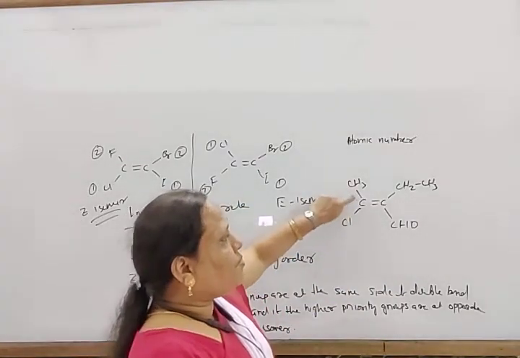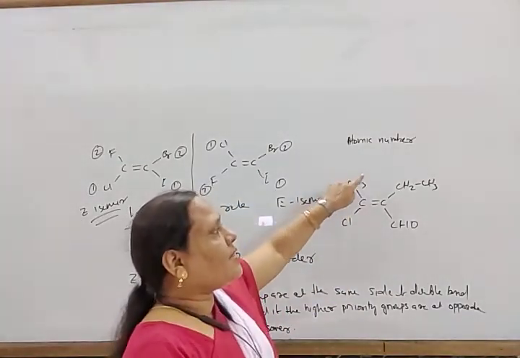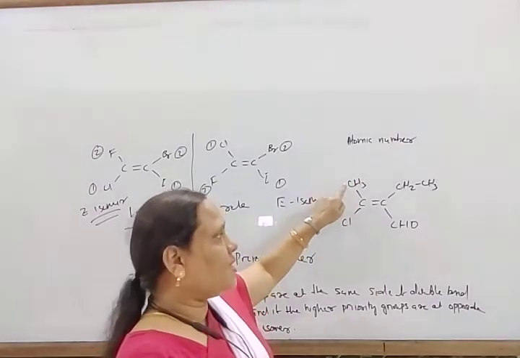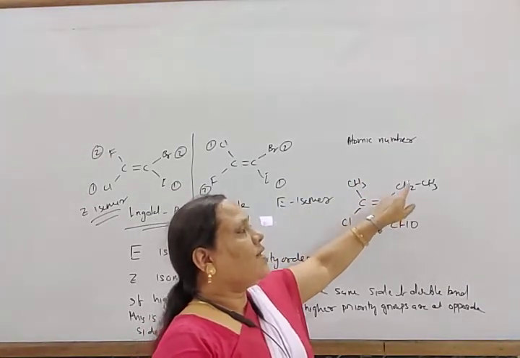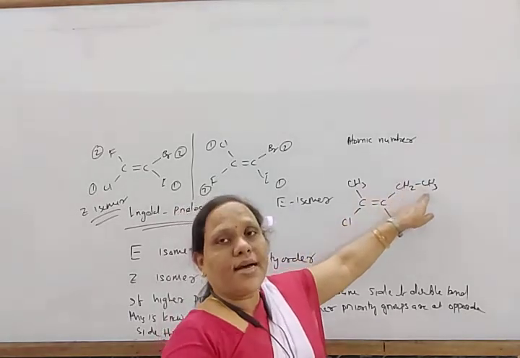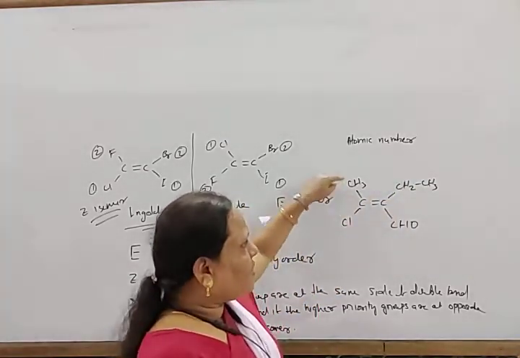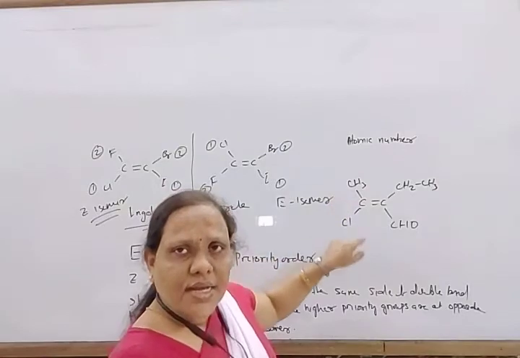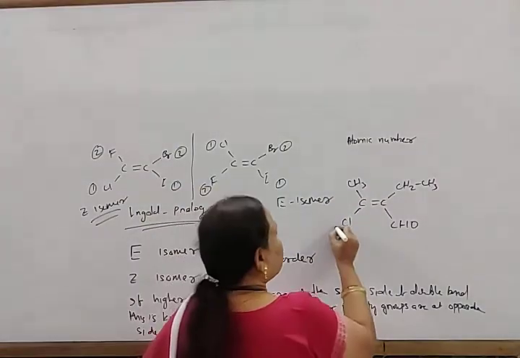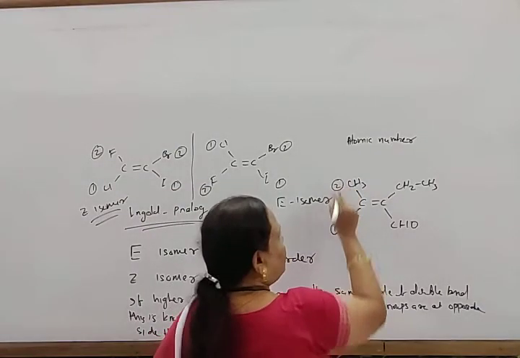So the first is carbon, then hydrogen is attached to hydrogen, and here this is carbon, it is attached to hydrogen and carbon. So if you consider between this and carbon and chlorine, chlorine has higher atomic number. In this case, it has priority 1, it has priority 2.